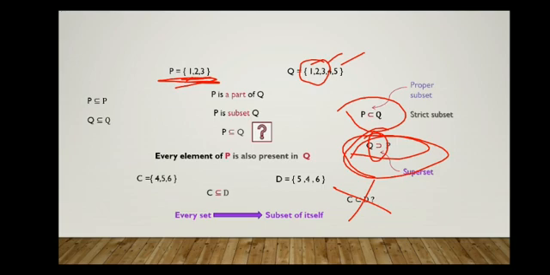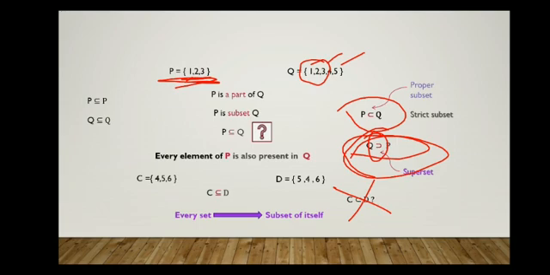If every element of P is in Q and Q has some more elements other than P, at that time we will call P a proper subset of Q or Q a superset of P. And we have to observe that every set is a subset of itself, and the empty set is also a subset of the entire set.